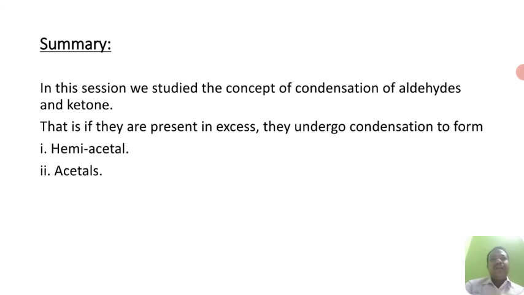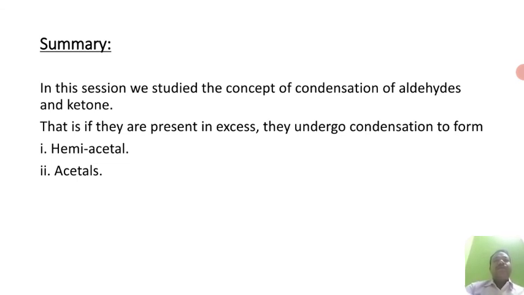Coming to the summary of this session. What we saw in this session is the condensation of aldehydes and ketones, in which we saw the nucleophilic addition of alcohols. How alcohols act as a nucleophile and how the nucleophile alcohol adds on to the aldehyde or ketone molecule to form acetal or ketal. And thus the formation of acetal involves two steps, that is from aldehyde to hemiacetal, and hemiacetal to acetal.